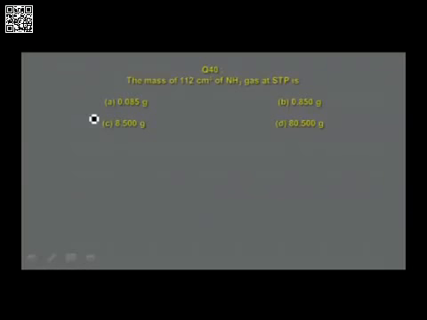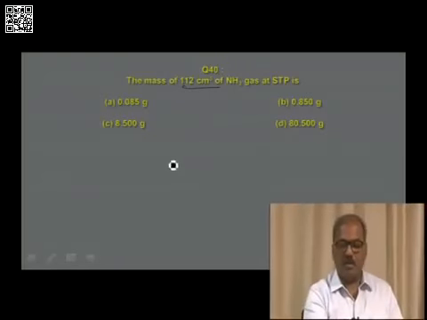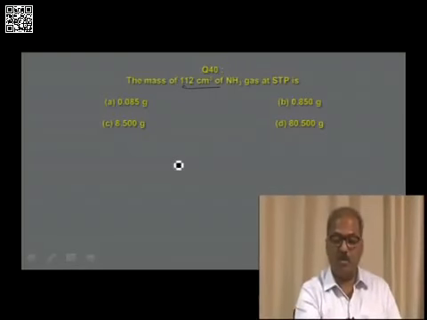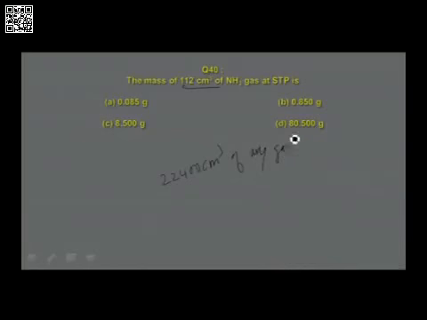The mass of 112 centimeter cube of ammonia gas at STP is option A 0.085 grams, option B 0.850 grams, option C 8.5 grams, option D 80.5 grams. To get the answer, here mass and volume are related. To get the answer for this particular question, we go like this. 22,400 centimeter cube of any gas weighs molar mass.